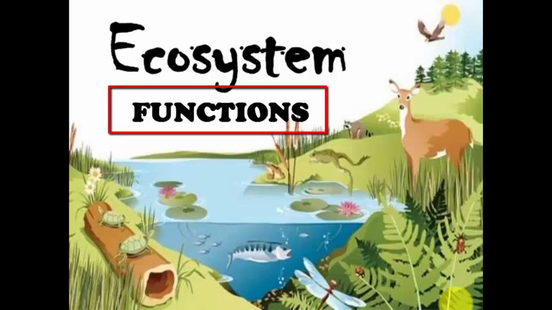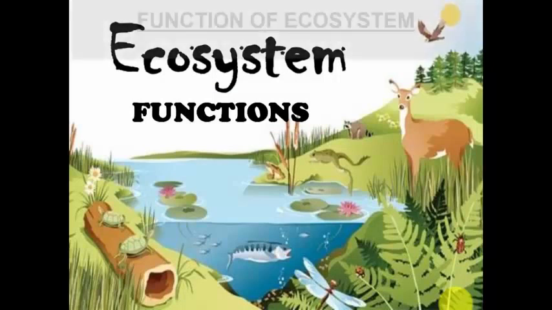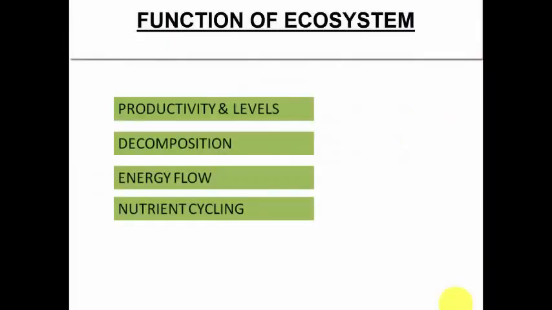We also learnt about the structure of ecosystem, what are the components that are existing in the ecosystem, and in today's video we will talk about what are the functions of ecosystem. So the functions of ecosystem are as flashed. Productivity and levels is the first function. Second, the decomposition, energy flow, and nutrient cycling. So these are the functions that the ecosystem is carrying out. Now let's learn them one by one.